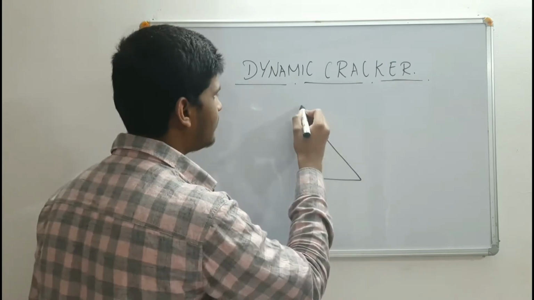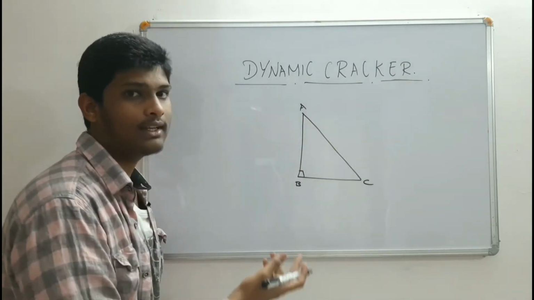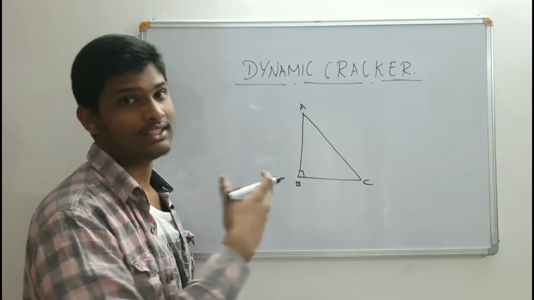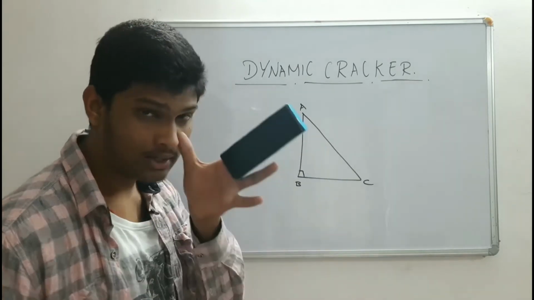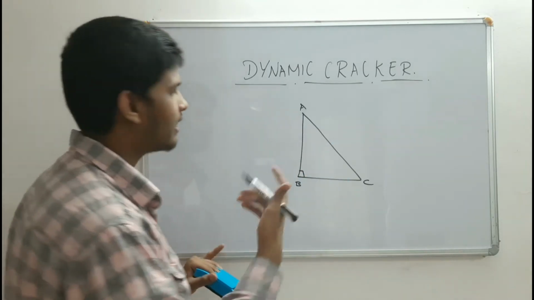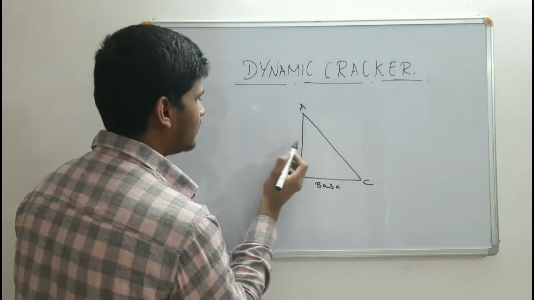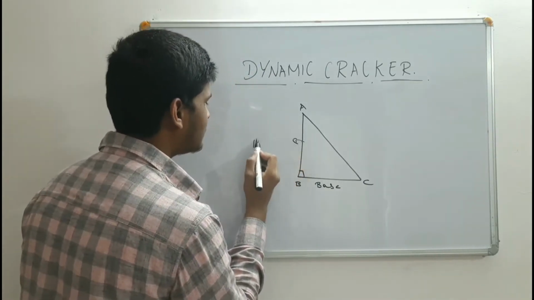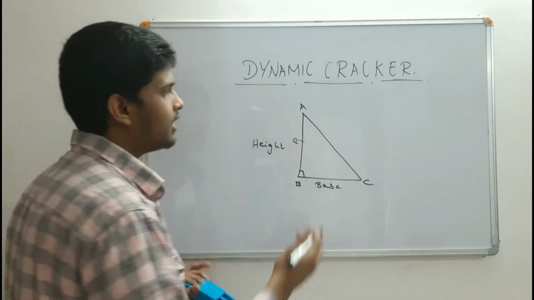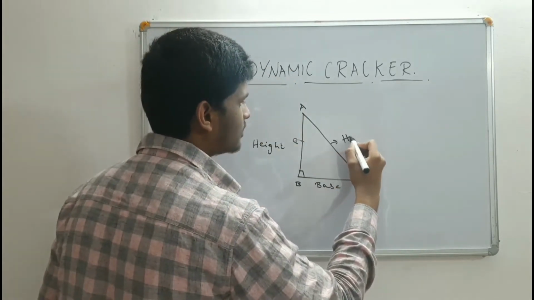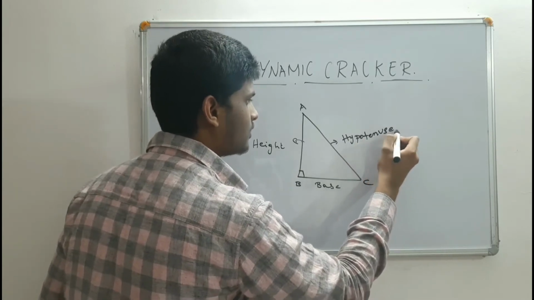And if you name this triangle with some variables, you say that this triangle ABC is right angled at B. This is how we name a triangle. In this right angle triangle we call this one the base, because this is the base, and this side the height of the triangle, and this side the hypotenuse.